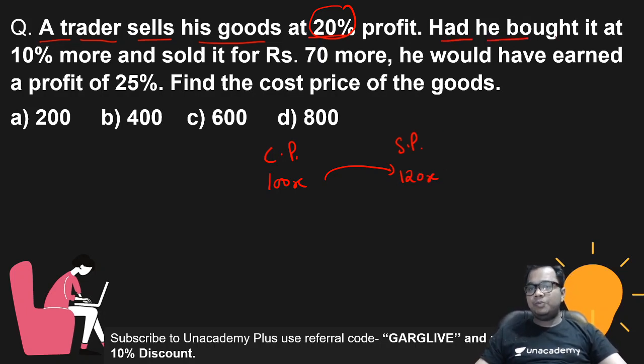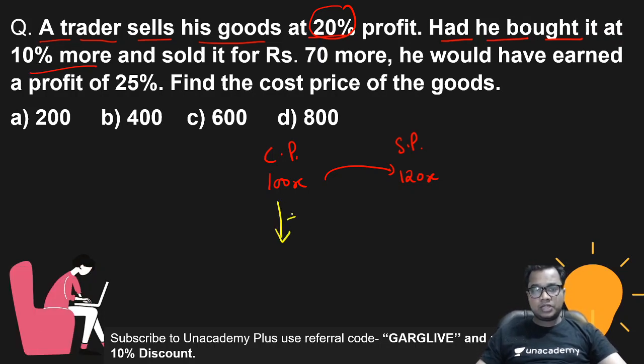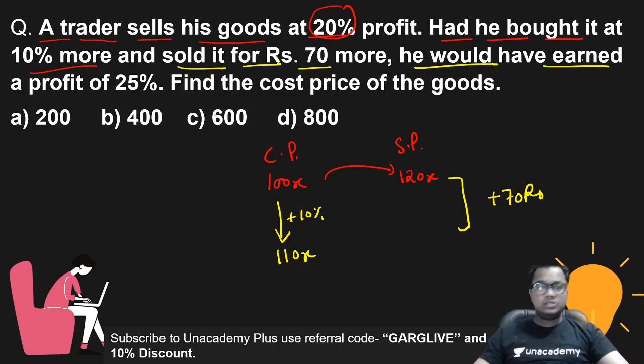Now had he bought it at 10% more, that means he would purchase it at 110x, and sold it for rupees 70 more. The value is given as 70 rupees, but we have the rest in terms of x. So he would have earned a profit of 25%.